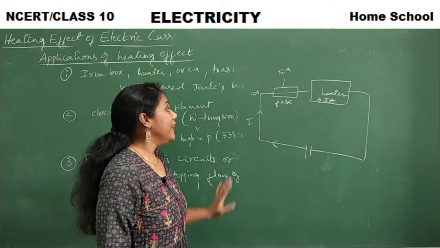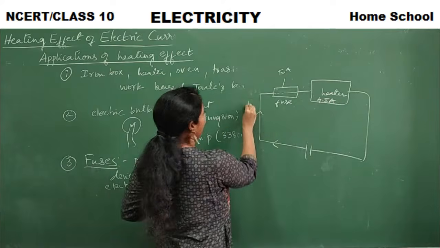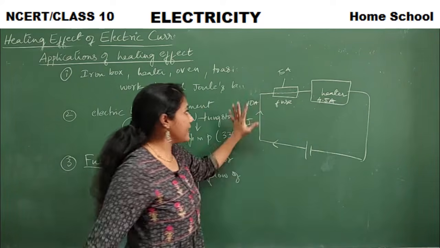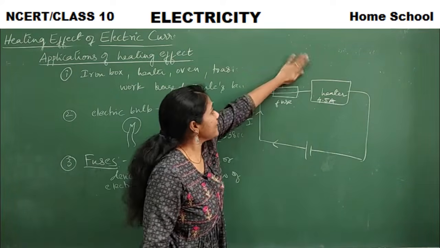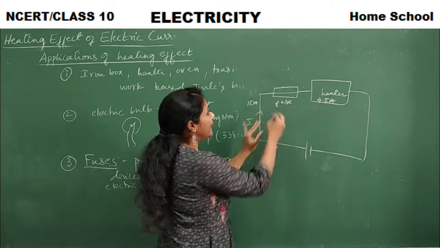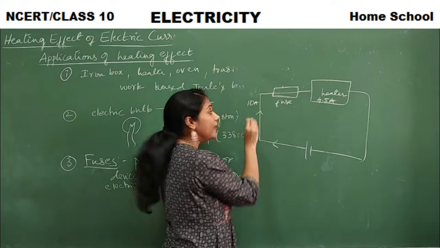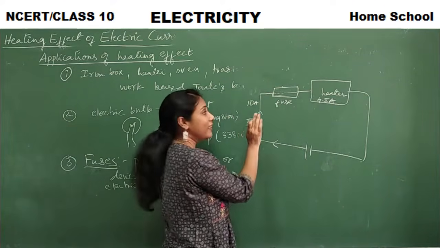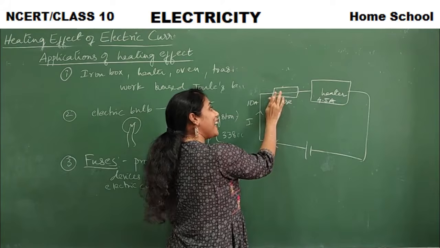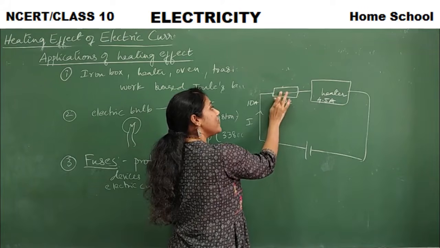Okay, fine. In case 10 amperes of current is generated in a circuit, the 10 amperes of current first reaches the fuse. It is a larger amount of current, right? So what happens to that high amount of current? More heat is produced, no?